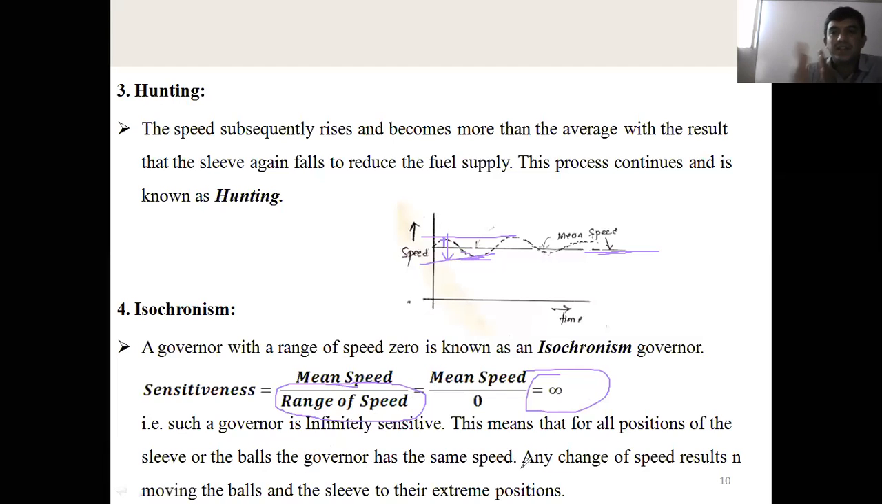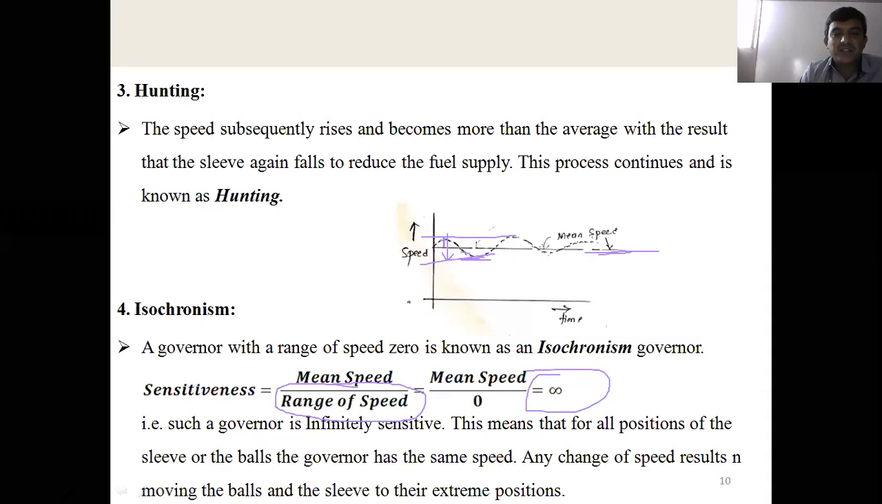If it increases, the radius of rotation increases, but the governor rotates at the same speed only. Means there is no movement of the sleeve. Whether the load is high or the load is low, the speed of the governor shaft will not vary here. That is the indication. This means that for all positions of the sleeve, all the balls of the governor will get the same speed. Means the governor will not work properly.